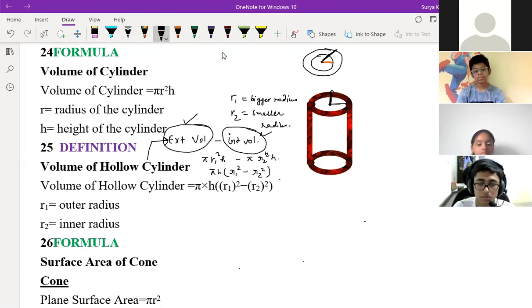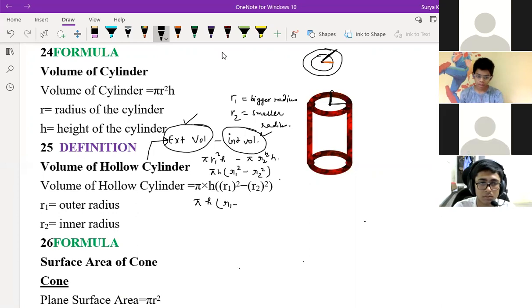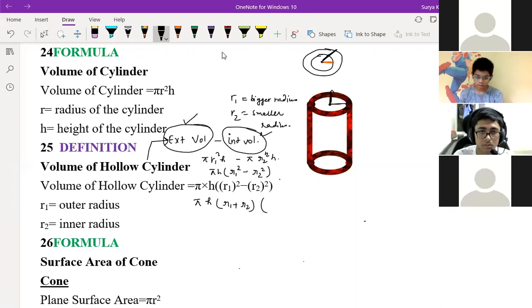Is it clear, children? Is it clear to everyone? That's it. So anyone having doubt, what is there in this? Or why we are subtracting? What is R1? What is R2? Anyone having doubt? Later on you can write it like this also: pi H (R1 plus R2) and (R1 minus R2).